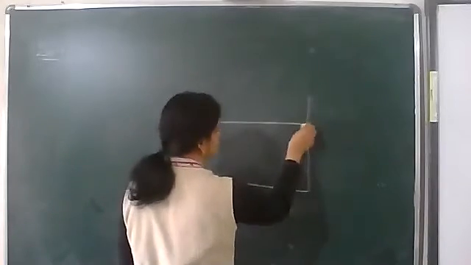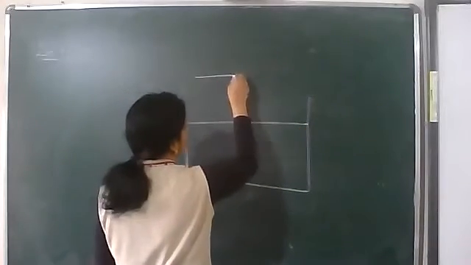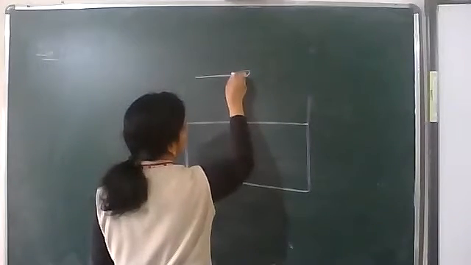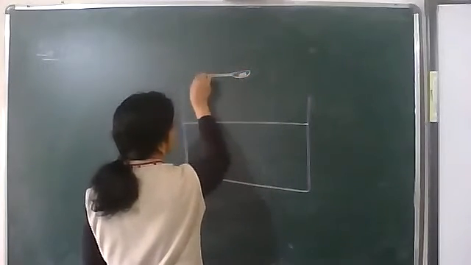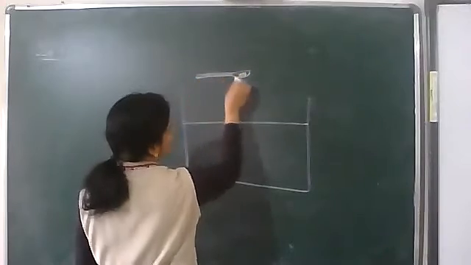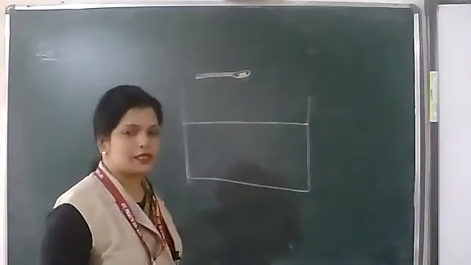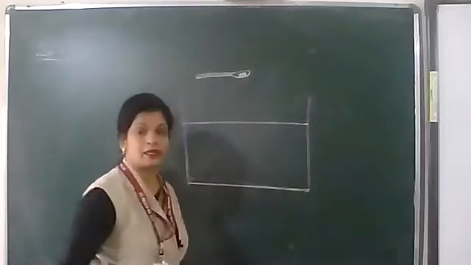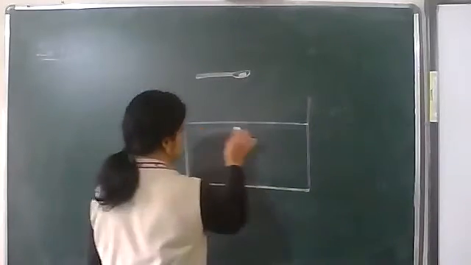See, I have taken this much water and I have put some amount of NaCl. NaCl has got completely dissolved. We got a solution.